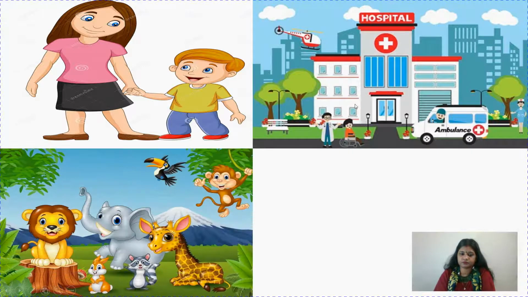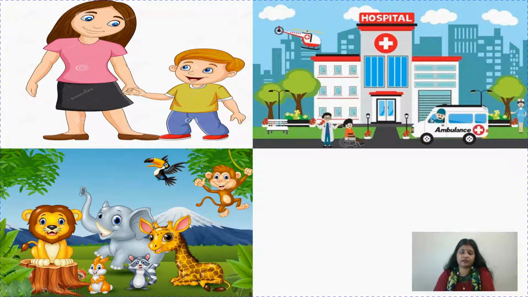Fine. In the third picture, we can see a few animals like lion, elephant, giraffe, monkey. Okay, so what are these? One bird is also here. So what are these? They are animals or birds. Children, when I am saying lion, tiger, buffalo, cow, okay, fine. It is the name of an animal.